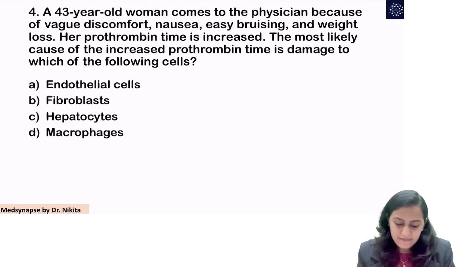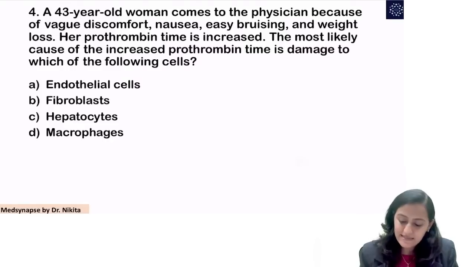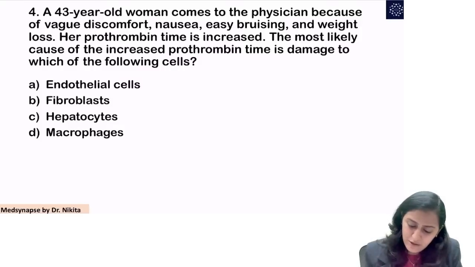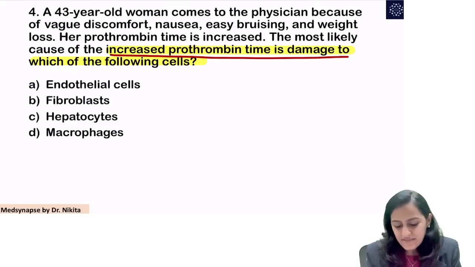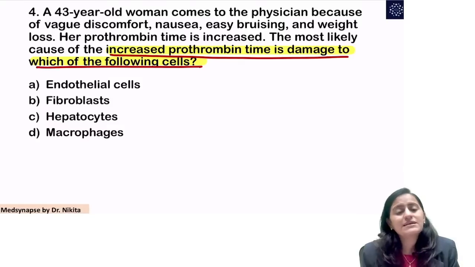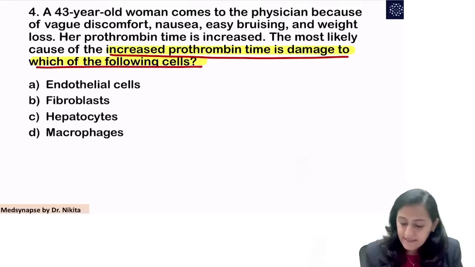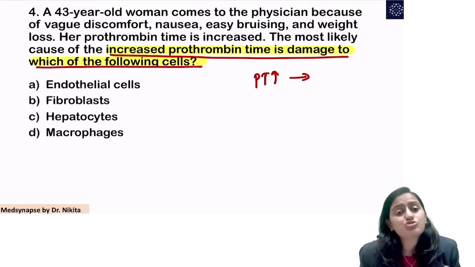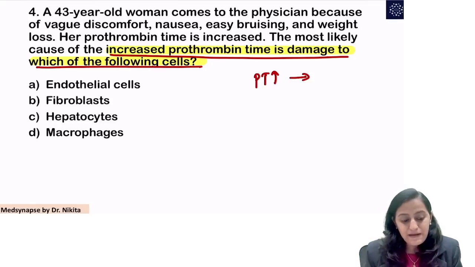Going to the next one. Another interesting question, but testing the basic concept. The most likely cause of the increased prothrombin time is damage to which of the following cells? This is a perfect example of a question where just reading the last line helps you answer it. Increased prothrombin time is seen in damage to which of the following cells? First of all, tell me, when does the prothrombin time increase? Is it extrinsic pathway or is it intrinsic pathway?